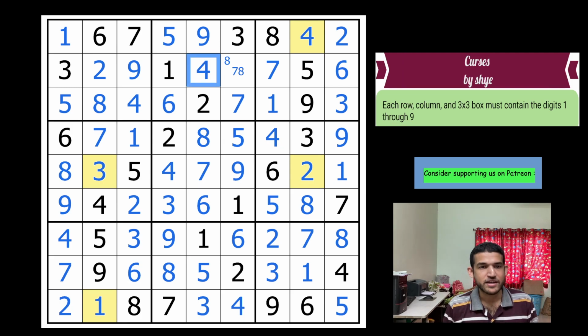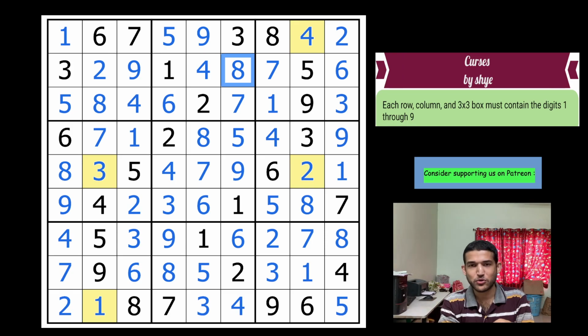So 4 and 8. And with that, I've completed this most amazing Sudoku by Shye, and by which we managed to crack a really hard Sudoku.